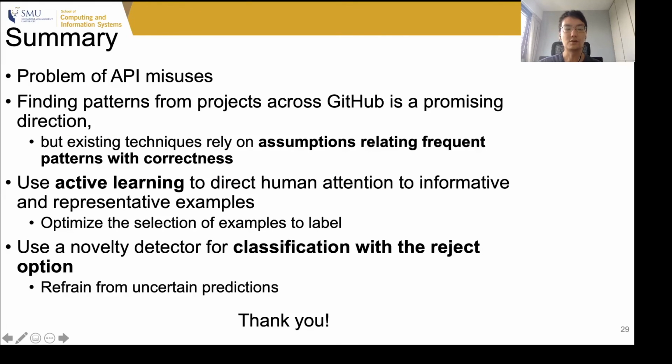In summary, we have looked at the problem of API misuses. Our work builds on top of the insight from prior work that showed that finding patterns from projects across GitHub is a promising direction, but we do not rely on the assumptions relating frequent patterns with correctness. Instead, our approach ELP uses active learning to direct human attention to informative and representative examples for the human annotator to label. We optimize for the selection to label based on the principles of active learning.